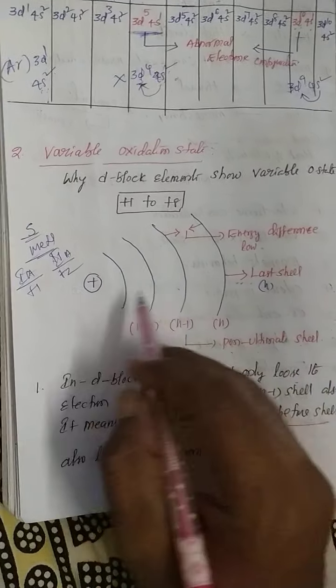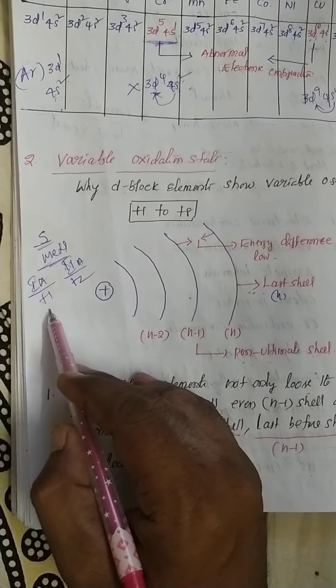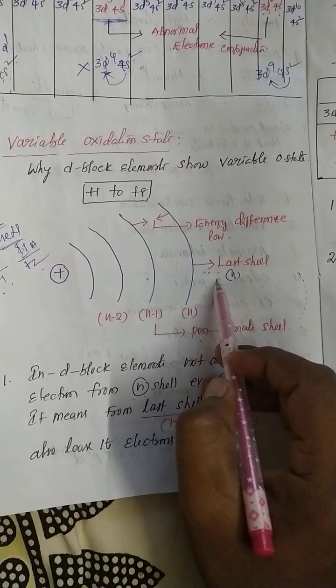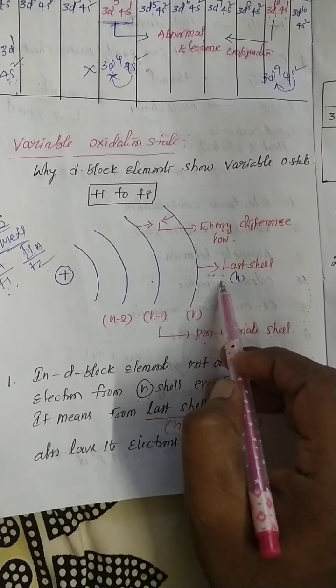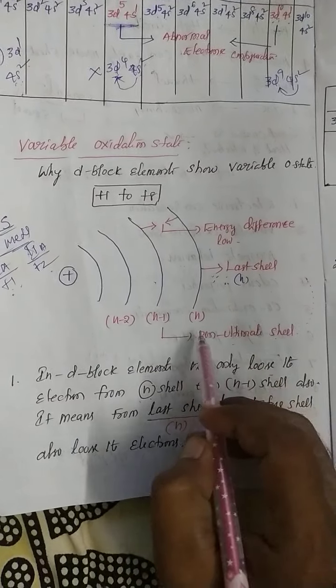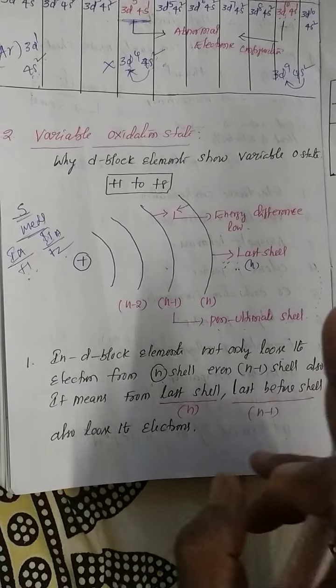In case of s-block elements, the electron is lost only from the last shell. That's why they show +1 and +2 oxidation states. But from the d-block elements' point of view, the electron is lost not only from the last shell but also from the shell before it. That's why they can show different kinds of oxidation states. This is the first reason.